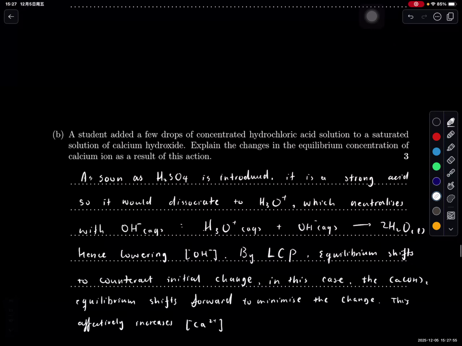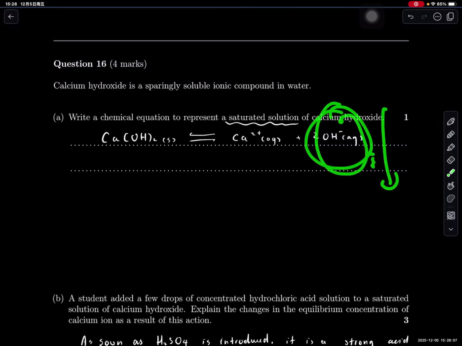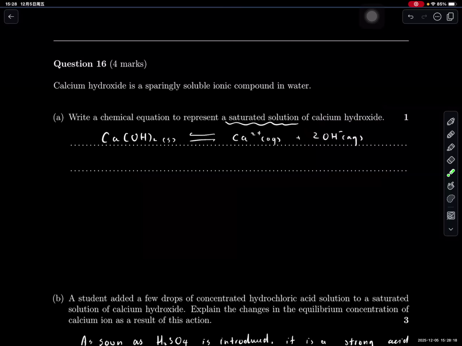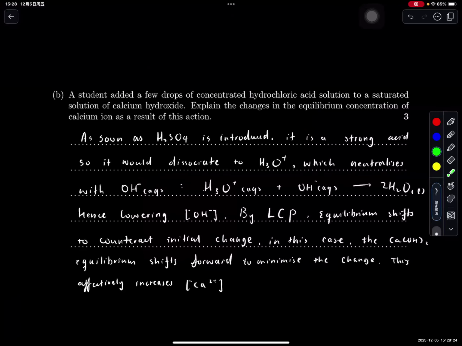Explain the change. Immediately after adding a strong acid, the strong acid dissociates into hydronium ions. The hydronium ions pair up with the hydroxide ions in the saturated solution, which decreases the concentration of hydroxide. By Le Chatelier's principle, the system will shift forward. So what you're going to say is that because of the addition of the acid, the solubility of calcium hydroxide increases. By the way, you need to mention Le Chatelier's principle here, so make sure you define it and write equations and all that.